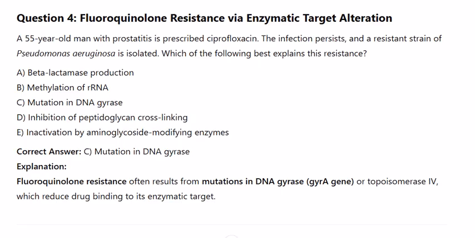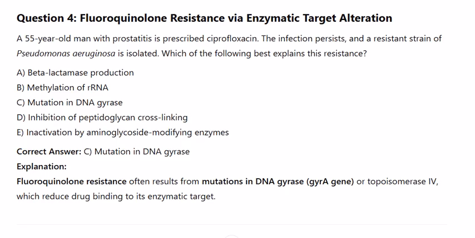A. Beta-lactamase production, B. Methylation of rRNA, C. Mutation in DNA gyrase, D. Inhibition of peptidoglycan cross-linking, E. Inactivation by aminoglycoside-modifying enzymes. Correct answer: C. Mutation in DNA gyrase. Explanation.